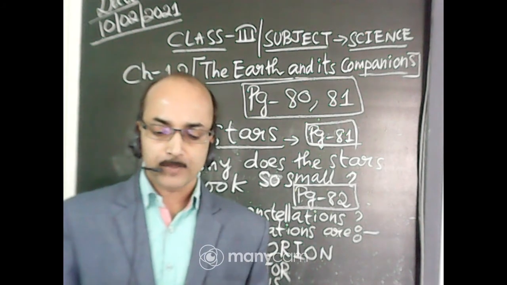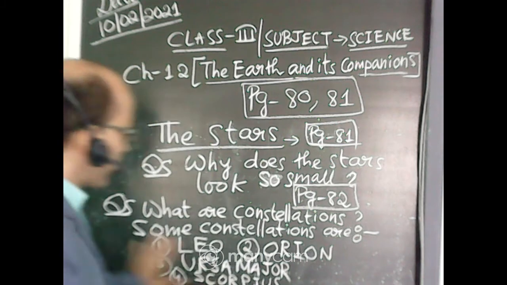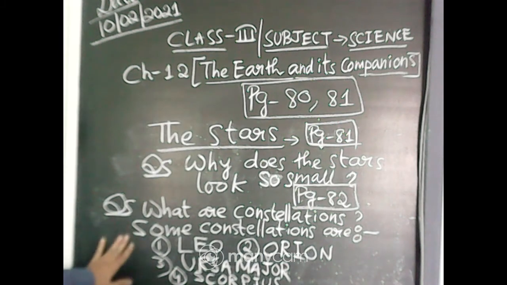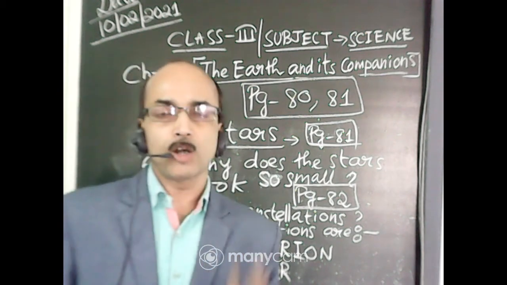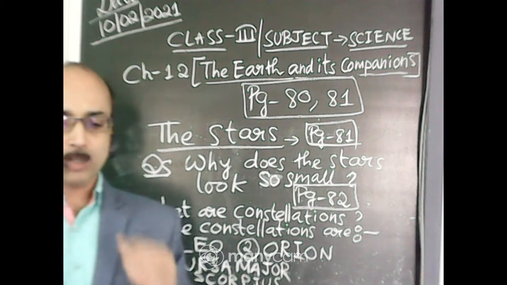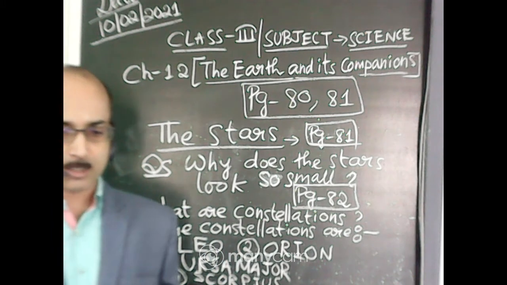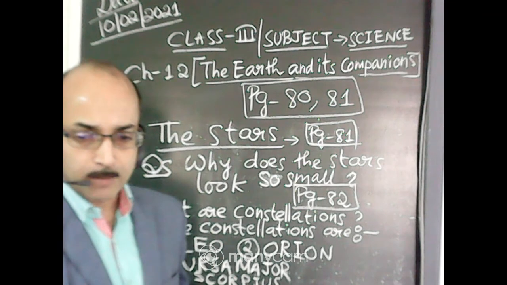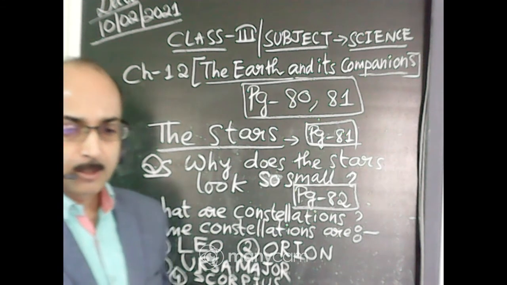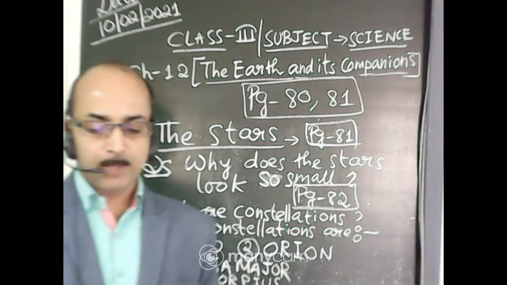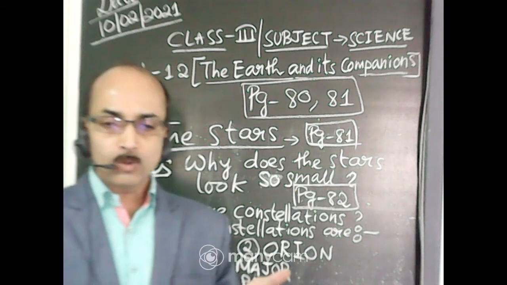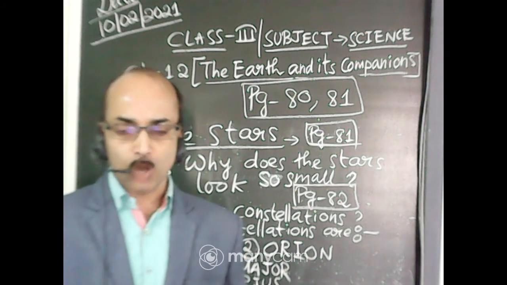So these are the names of the constellations I have written here. You can memorize these names. The question can be: name any four constellations, or what are constellations and name some constellations. So these are Leo, Orion, Ursa Major, Scorpius.